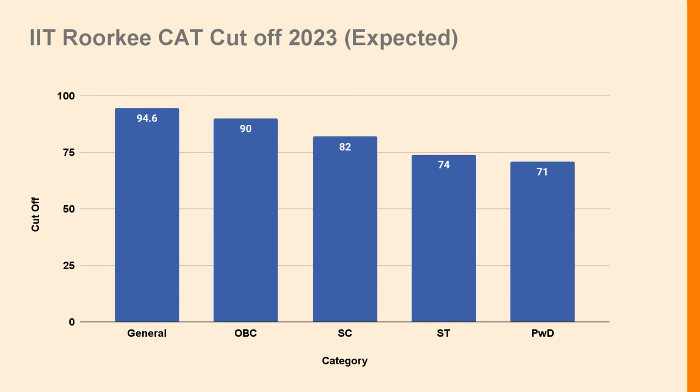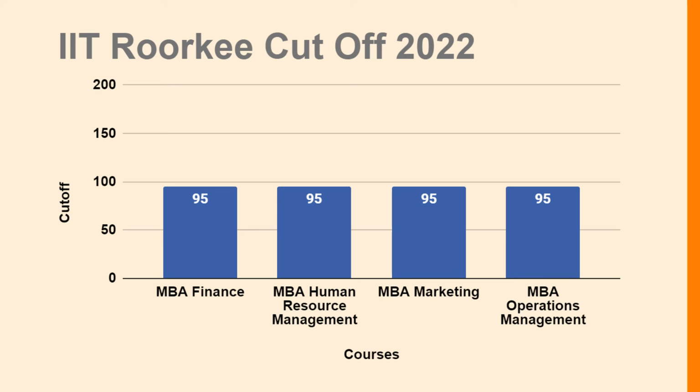Let's check the IIT Roorkee cutoff 2022. For MBA Finance, the cutoff was 95. For Human Resource Management, the cutoff was 95. For MBA Marketing or MBA Operation Management, the cutoff was 95.